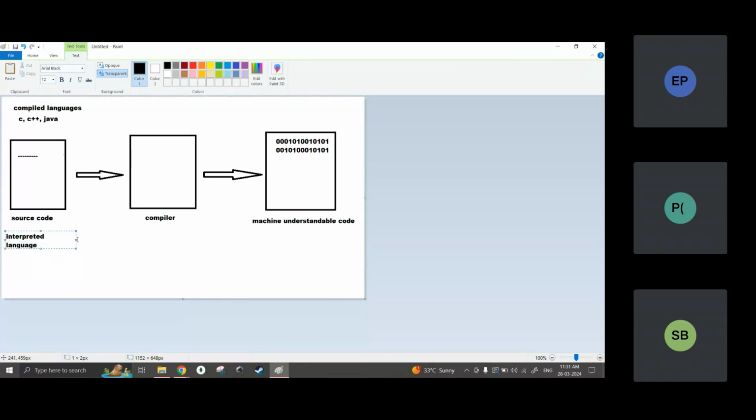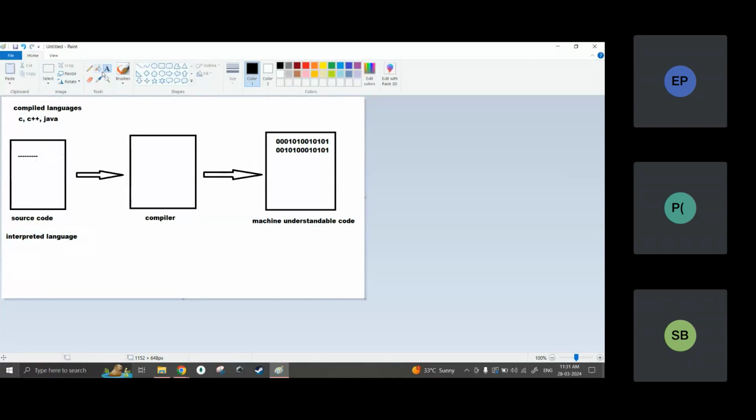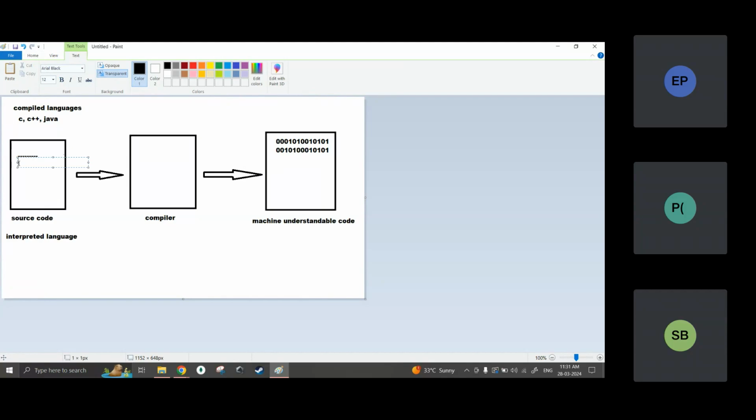In an interpreted language, the code is not compiled like this. In the compiled language, let's say I have written one line of code, now this is the second line, this is the third line, a fourth line, a fifth line.